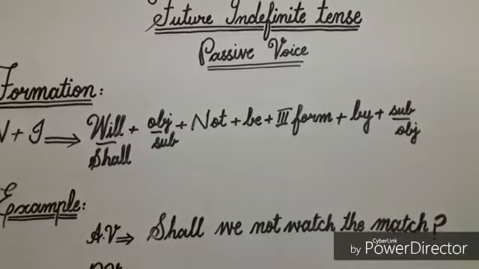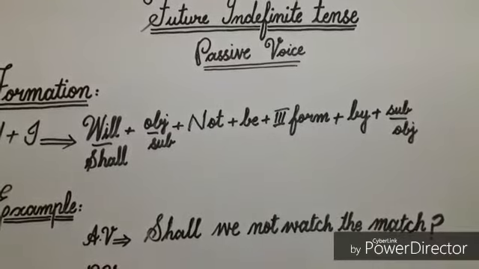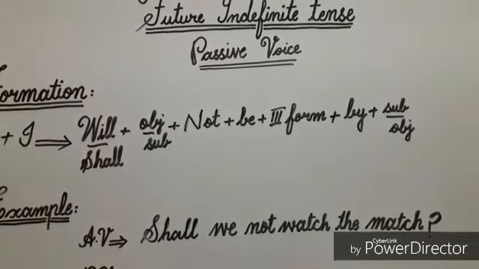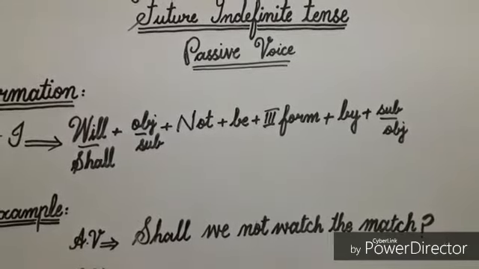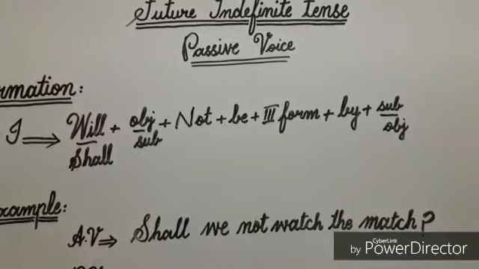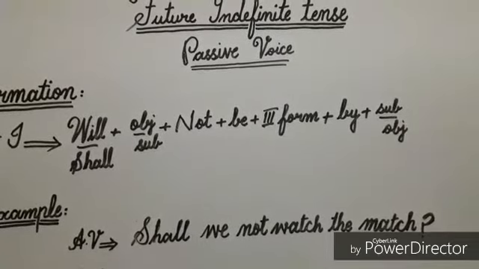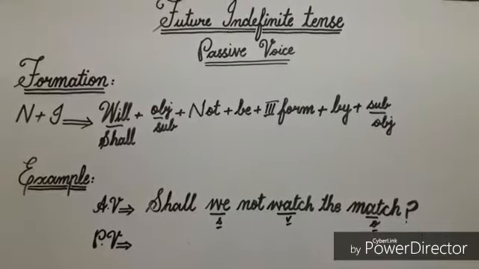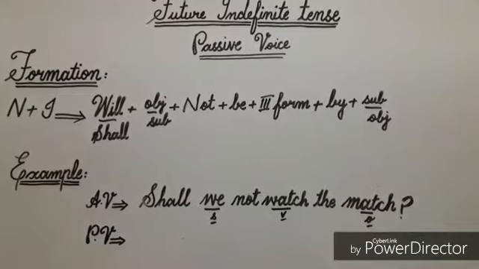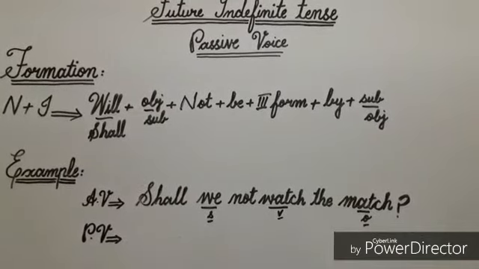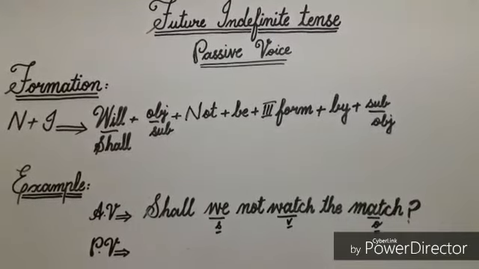In this sentence, the word watch is verb because it is showing some action, and its subject is we because this word we is doing the work of watching, and object is match because the work of watching is being done on it. You can see that in this sentence, verb is in active voice because its subject does something, so it's active voice sentence, and I'll change it into passive voice.